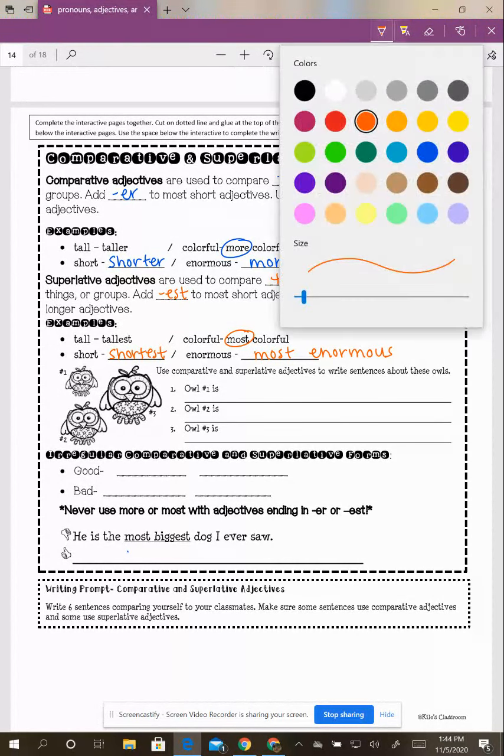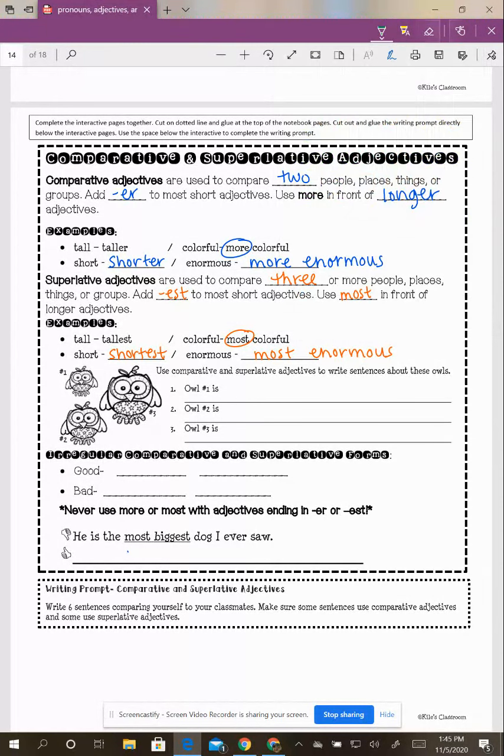Now, if I'm talking about the three owls that you see down here, I'm going to use some comparative and superlative adjectives here. I'm going to try a superlative for owl number one. Owl number one is the most small, or I could have said the smallest owl, because I'm comparing owl number one to all of them.